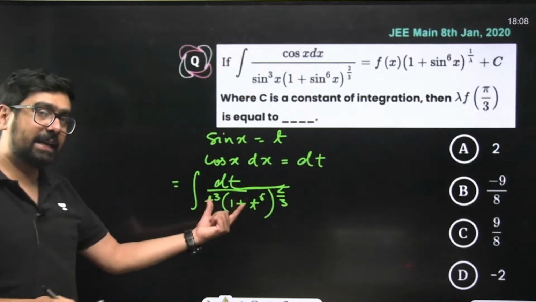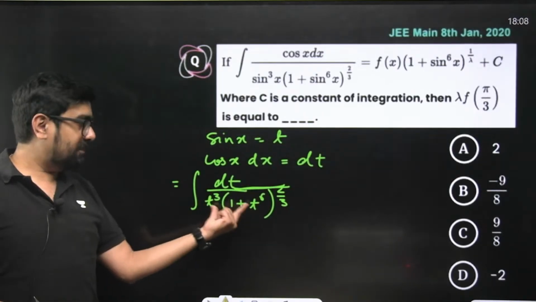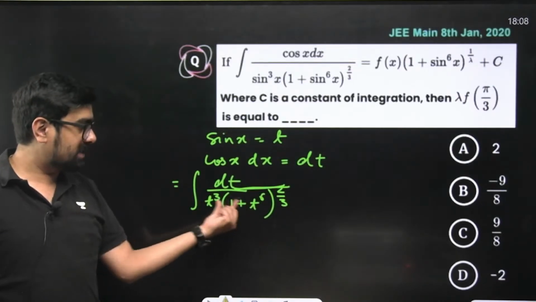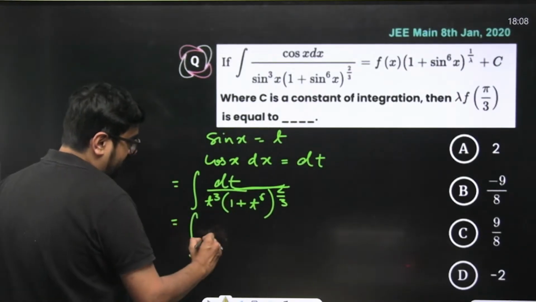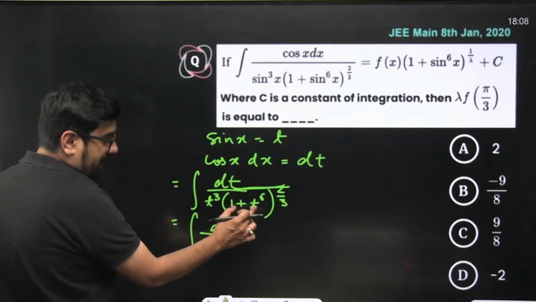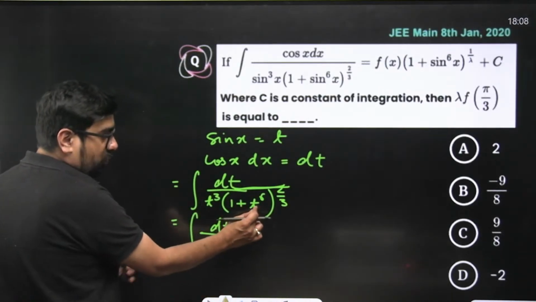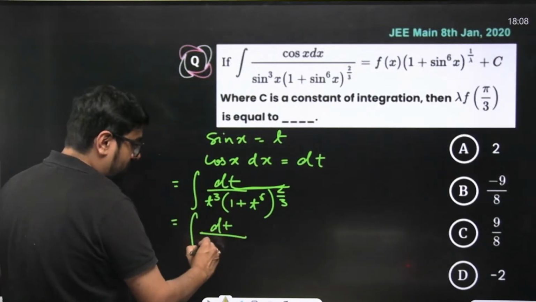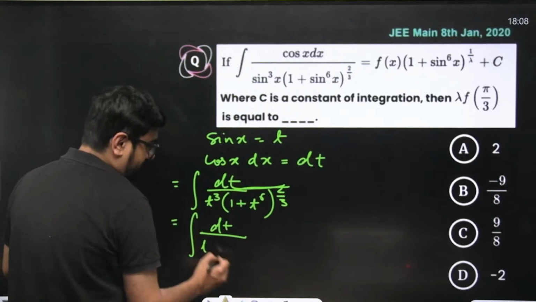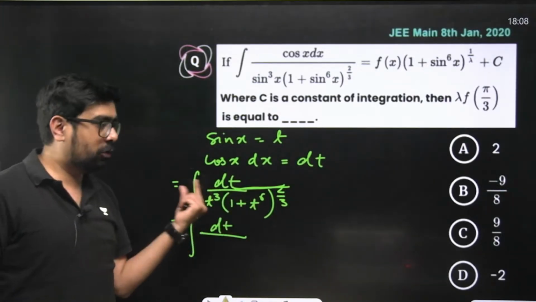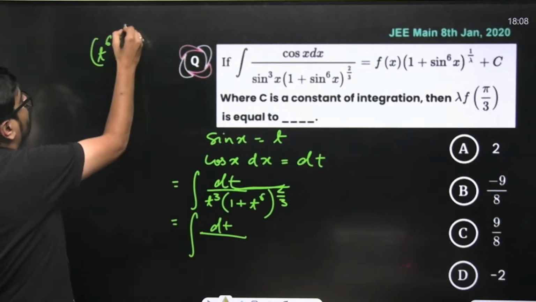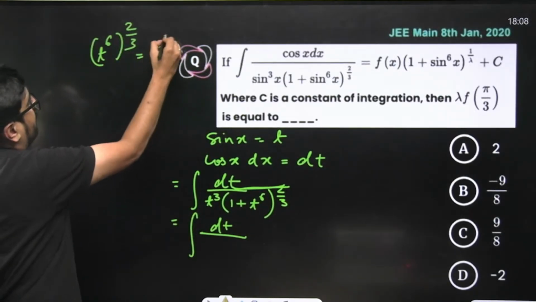Now what was the second thing which we learned? Whenever you see powers in the denominator, take the highest power common out. So if from here you take t to the power 6 common, what will happen? When you take t to the power 6 common from this bracket, what will come out common? T to the power 6 to the whole power 2 by 3. That means t to the power 4.